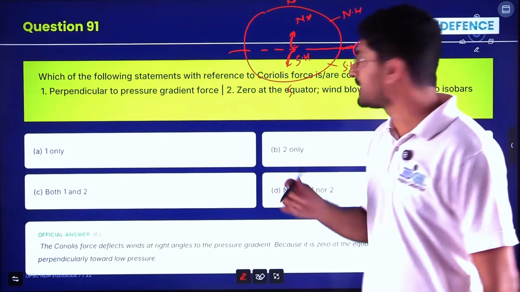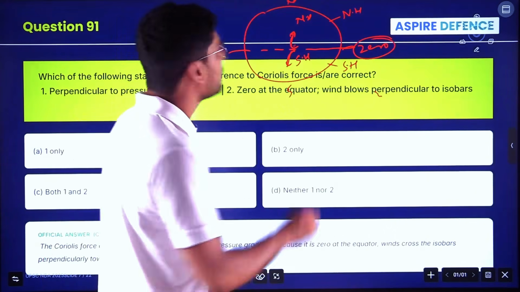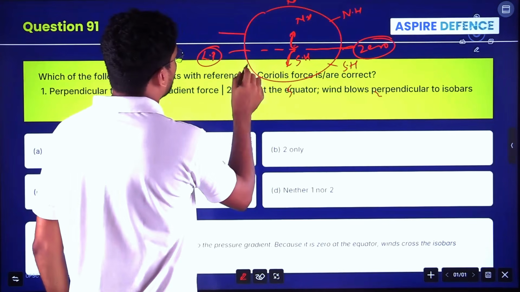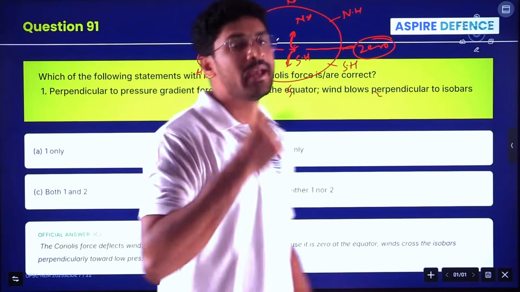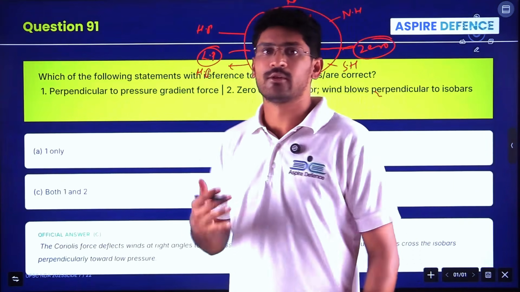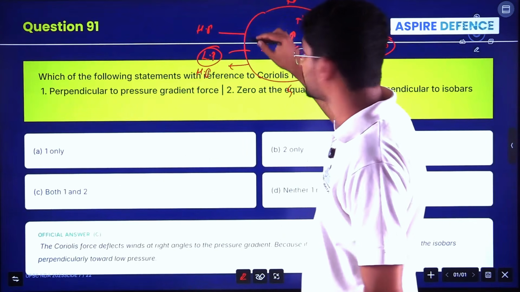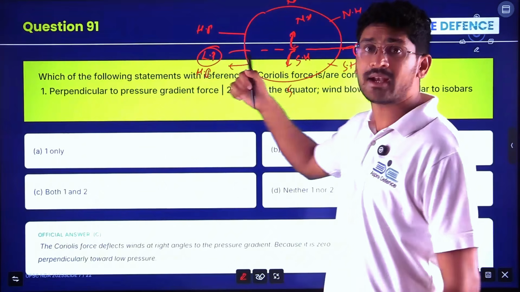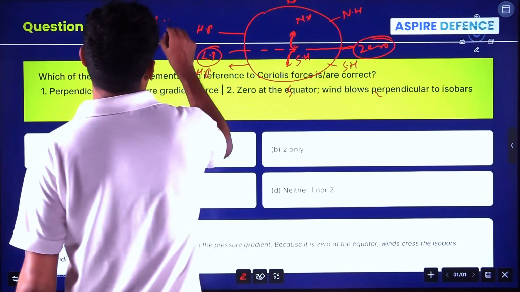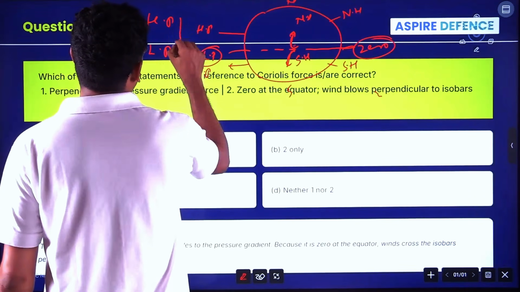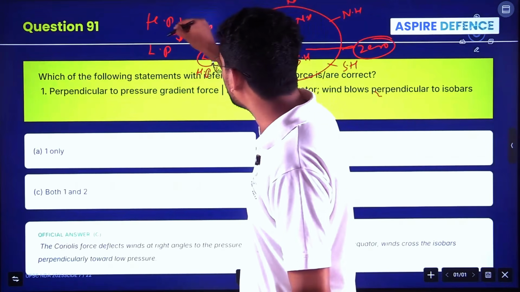And for the pressure gradient, at the equator you have low pressure, and at the Tropic of Cancer and Tropic of Capricorn you have high pressure. You know that any liquid or any air moves from high pressure to low pressure. Whenever it moves from high pressure to low pressure in the northern hemisphere, it tends to go right. If it is coming like this, Coriolis force will try to make the object or the wind move right.